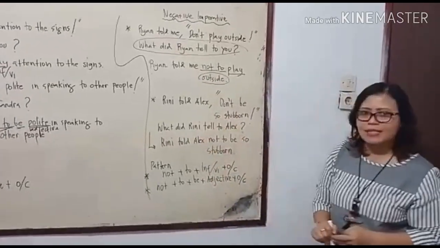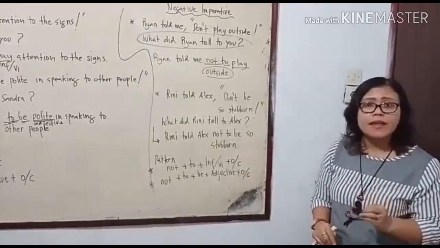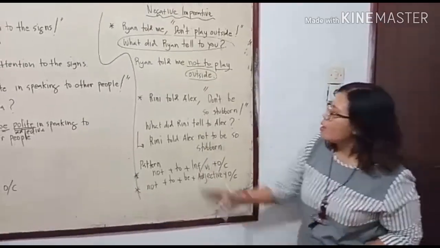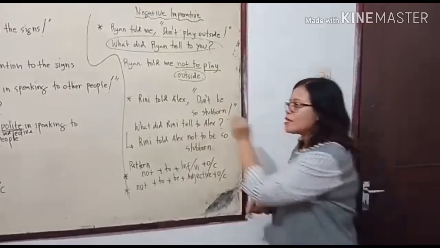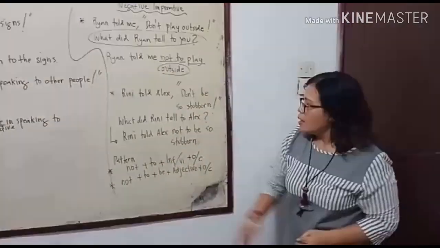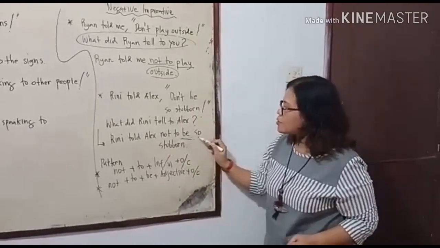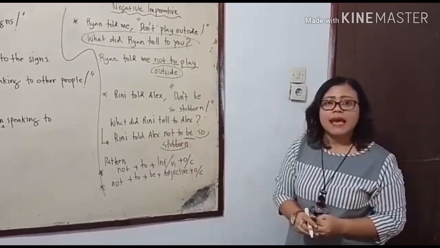Okay, the second example. Rini told Alex, "Don't be so stubborn." It is a negative command, negative imperative. What did Rini tell Alex? It means that you have to change direct to reported. Rini told Alex not to be so stubborn. Stubborn is an adjective.